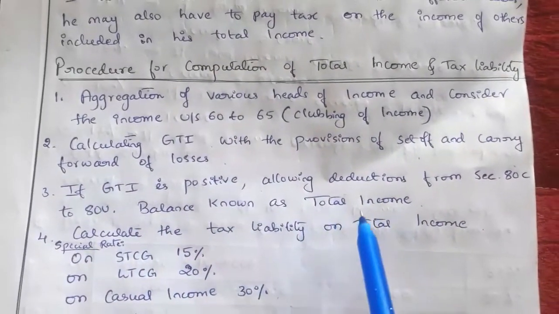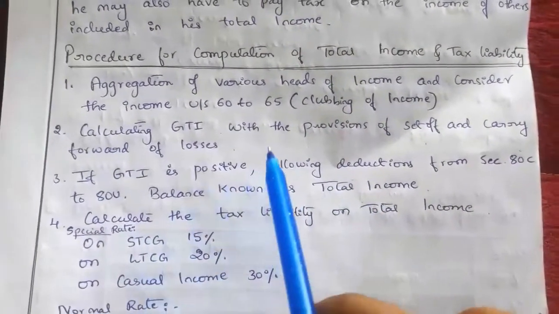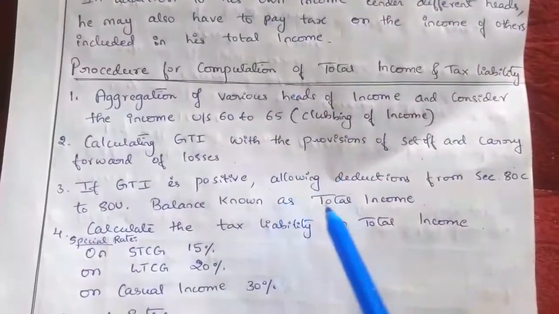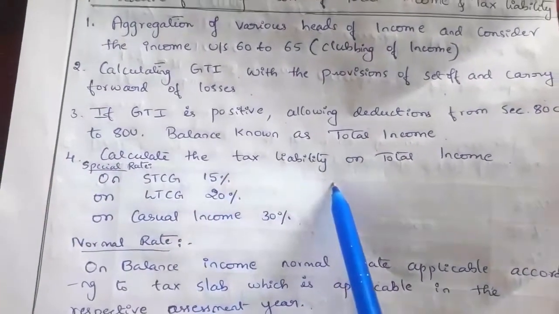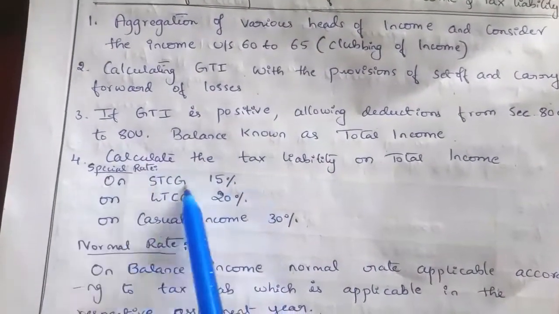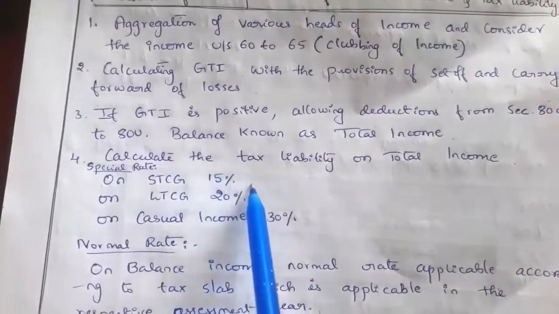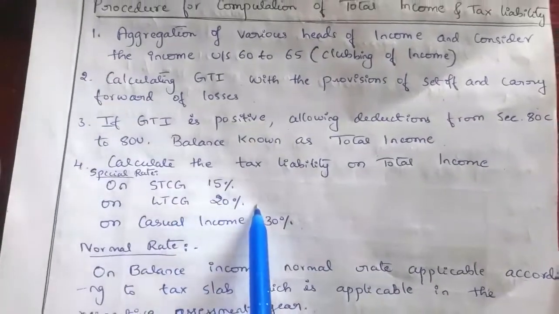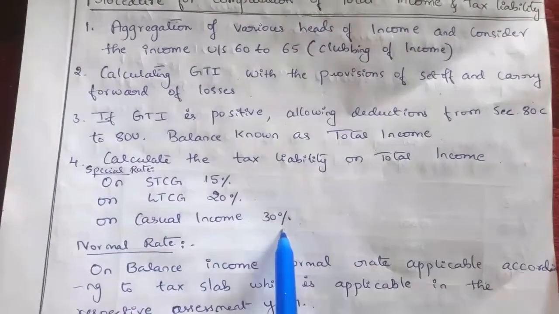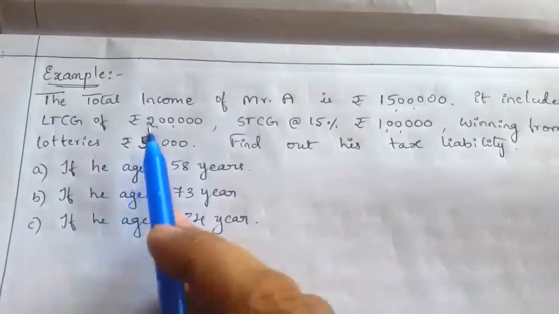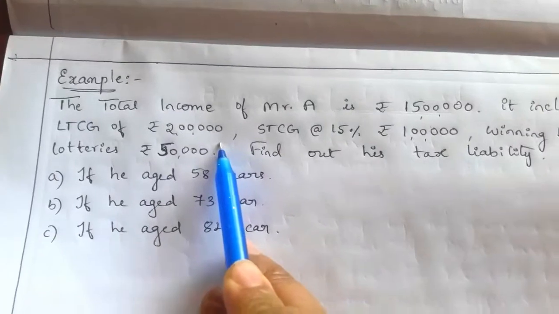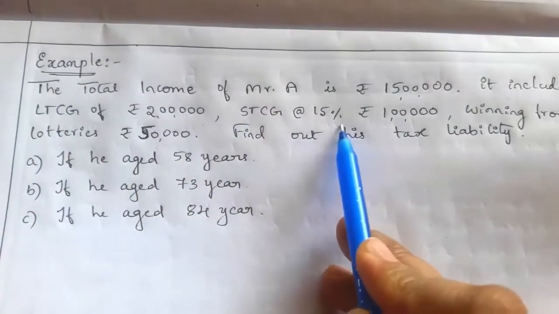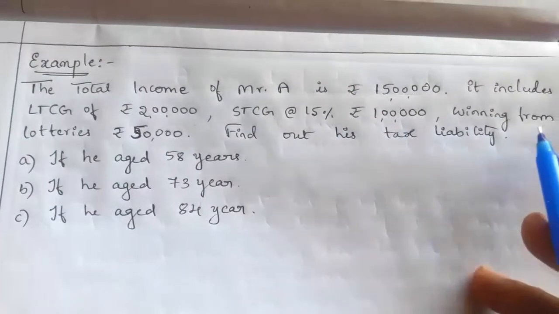Balance is total income. We have to apply the condition. No need to proceed through the previous steps. Directly total income is given, so we directly proceed to the tax liability. On special rates: short term capital gain is 15%, long term capital gain 20%, casual income 30%. So in this question, there is a long term capital gain of 2 lakh, so on 2 lakh income 20%, short term capital gain 15%, so 1 lakh into 15%.